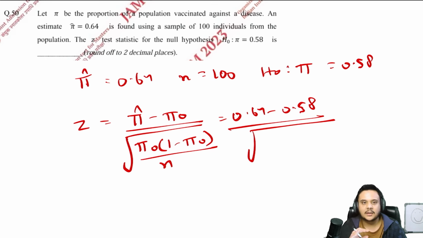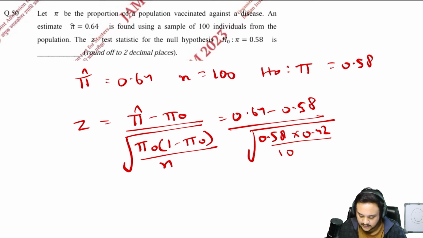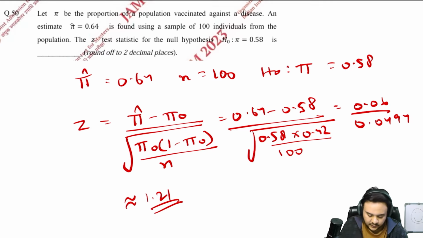So just write down the values here, 0.42 divided by 100. So finally what you will be left with is, after a bunch of calculation, 0.06 divided by 0.0494, which is approximately equal to 1.21. Okay, so that is your answer up to 2 decimal places.